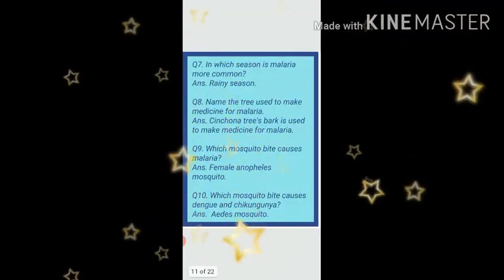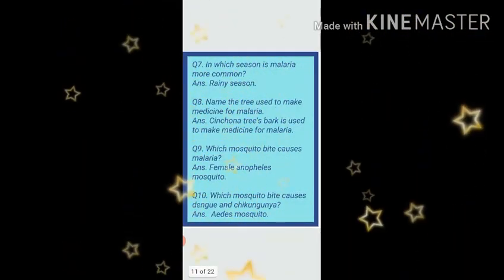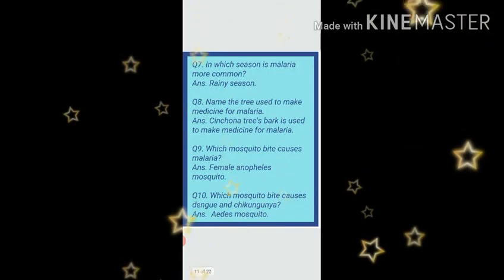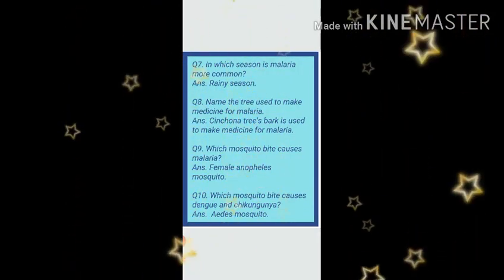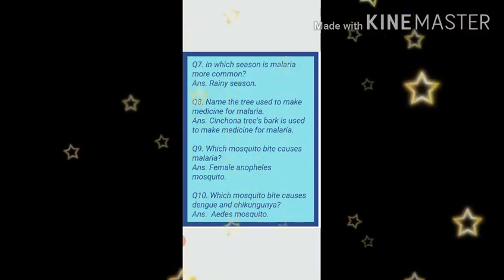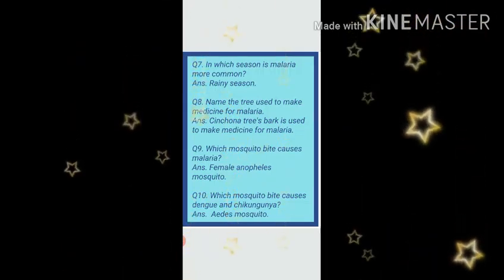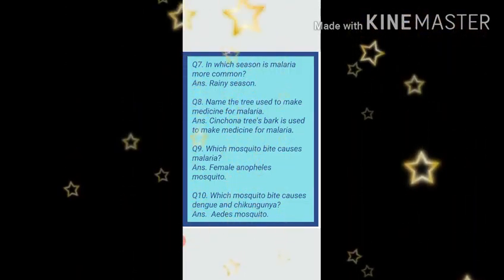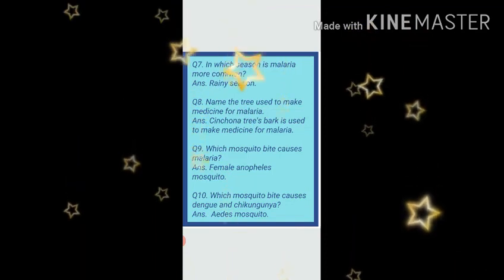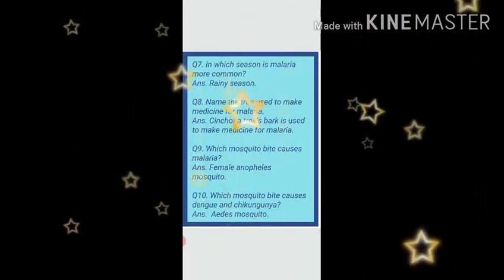Dear kids, question number 7, in which season is malaria more common? So my dear students, in rainy season, malaria is more common. Answer is rainy season. Number 8. Name the tree used to make medicine for malaria.